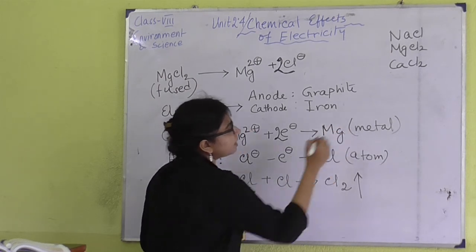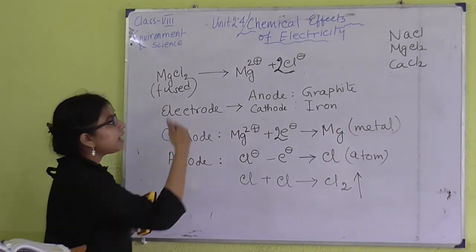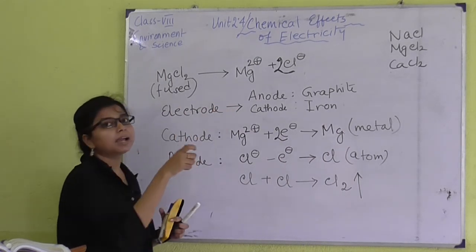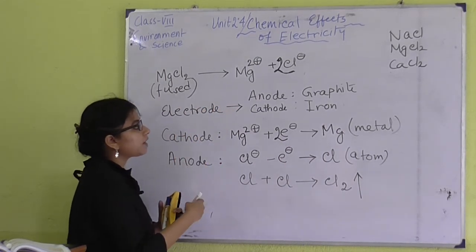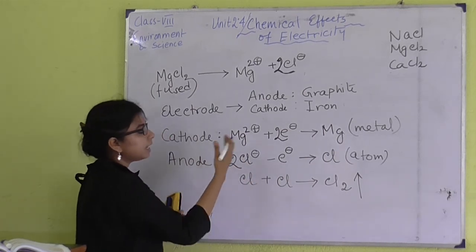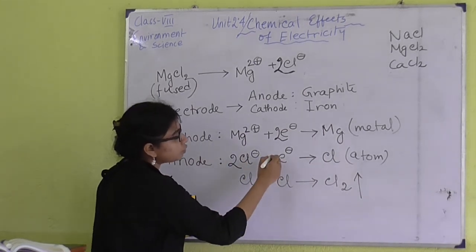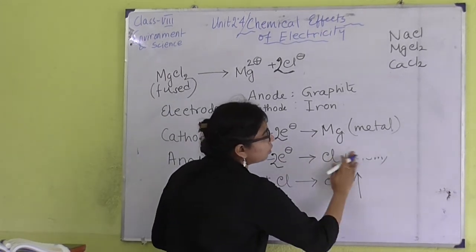We can see the deposition of magnesium metal over the cathode here, and as 2 Cl− ions are generated here, we can write it in one step only, because 2 Cl− will reject 2 electrons forming simple Cl2.